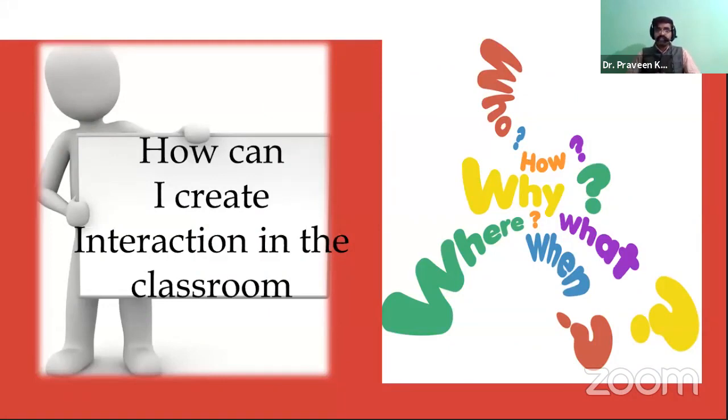If you put a question like this, definitely there will be a downfall. Yes, there are three friends for the teachers, and all of them belong to the WH forms. By creating these WH forms, definitely we can say there will be an interaction. If there is a content transaction in the classroom, the teacher can keep on asking questions and give space for the students to ask some questions from their end. So definitely there will be an interaction.